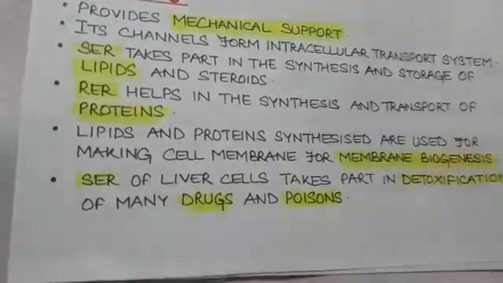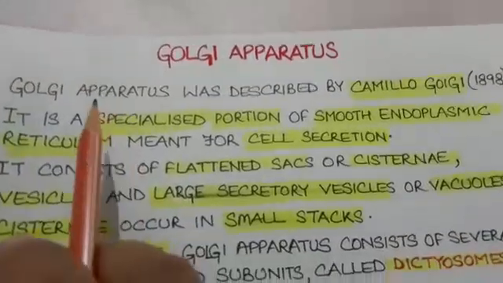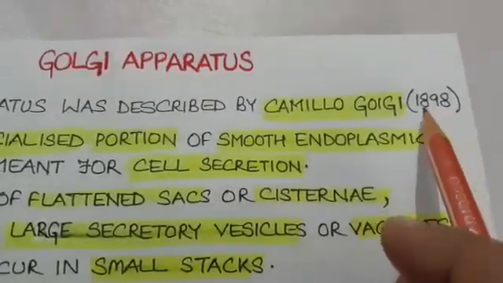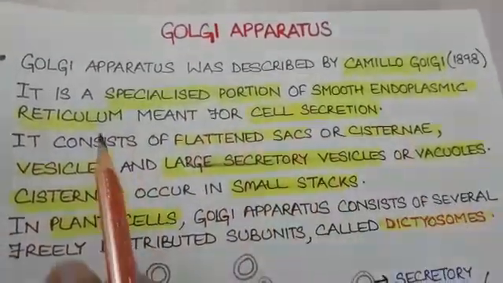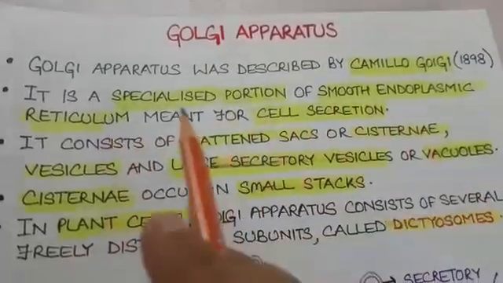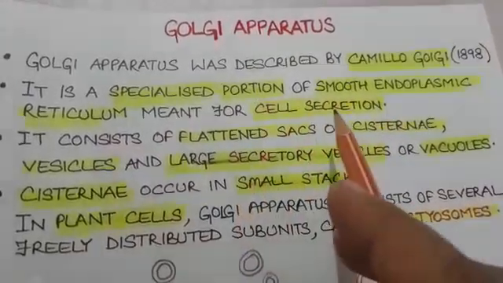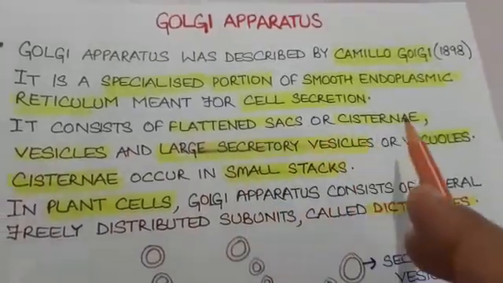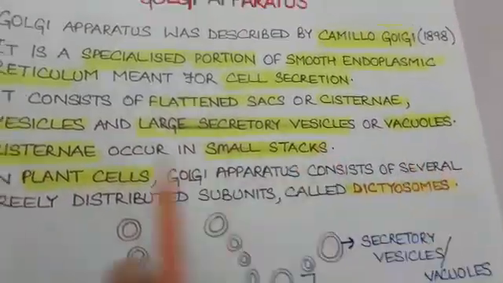The fourth cell organelle that we are going to discuss today is Golgi apparatus. Students, Golgi apparatus was described by Camillo Golgi in the year 1898. Actually, Golgi apparatus is a specialized portion of smooth endoplasmic reticulum that is meant for cell secretion. Cell secretion means synthesizing various types of substances in the cells. Structure: it consists of flattened sacs or cisternae, vesicles and large secretory vesicles, also called vacuoles.